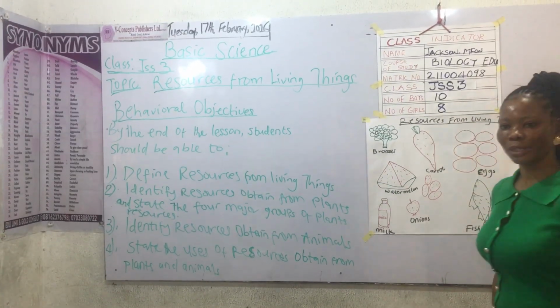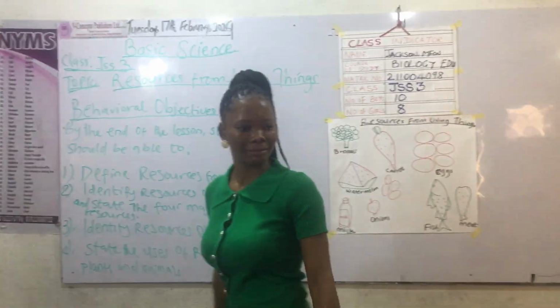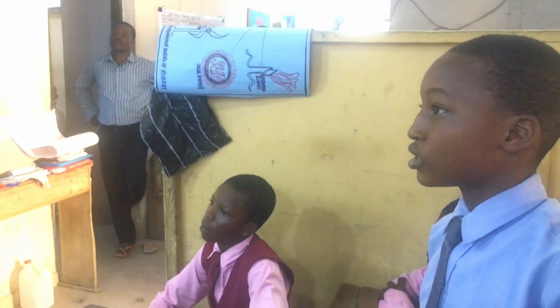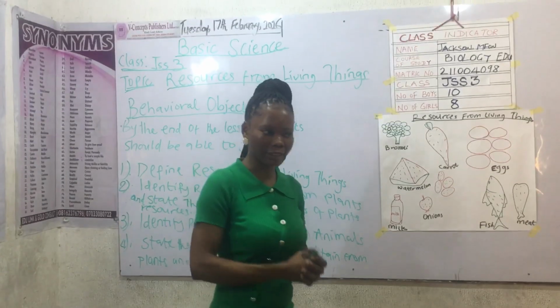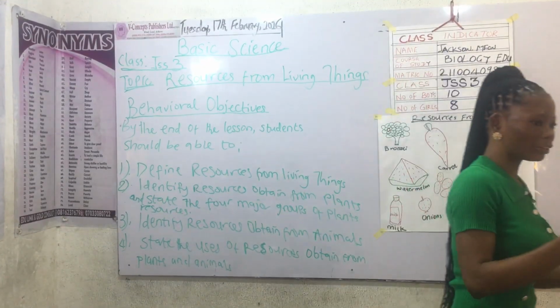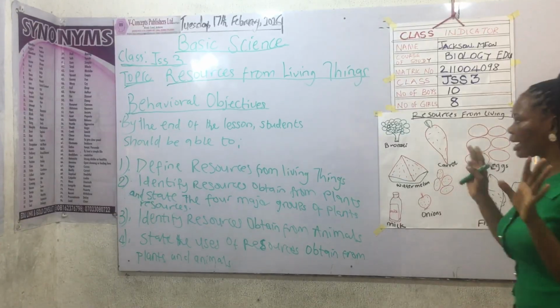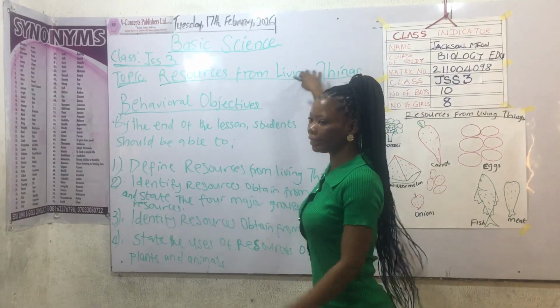Now, what are living things? Living things are things which have life and can breathe. Thank you. Living things are those things that have life. You mentioned plants are living things. Plants have life. Animals have life. So those things that have life, we call them living things.